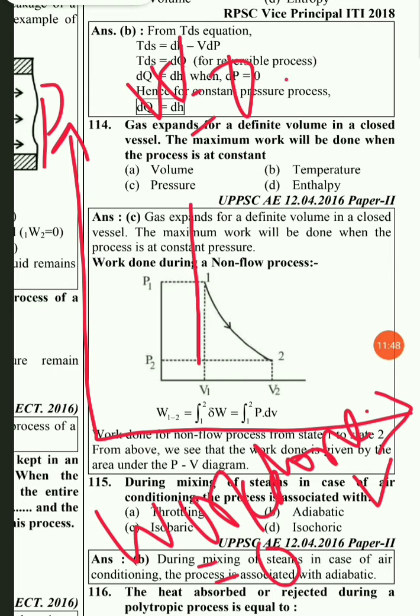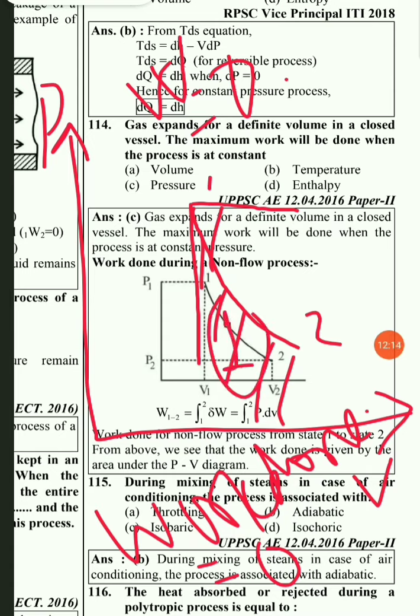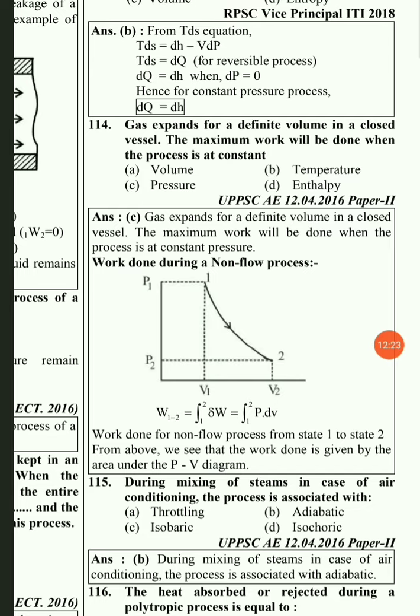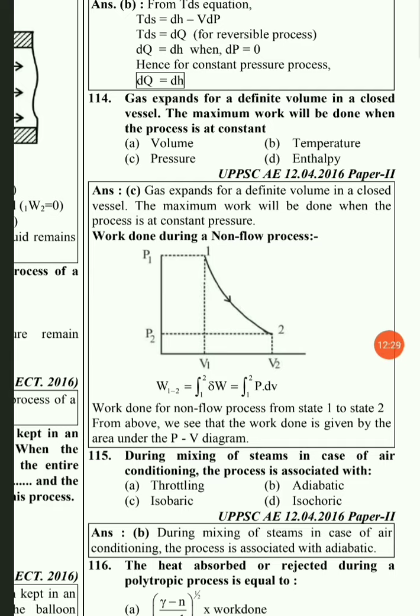Now next I have drawn an isothermal process on the PV diagram, then polytropic, then adiabatic process. So its curve comes out like this, a process 1 to 2. Here the work done will be equal to the area under the curve, so this much will be the area. Now if I draw a constant pressure process, the area under the curve will be this area, plus this area. So one can say that during a constant pressure process the work done will be the maximum. Out of all the processes, work done will be the maximum during a constant pressure process, because the area under the curve is more as compared to the other processes.